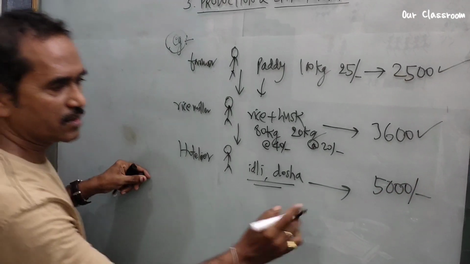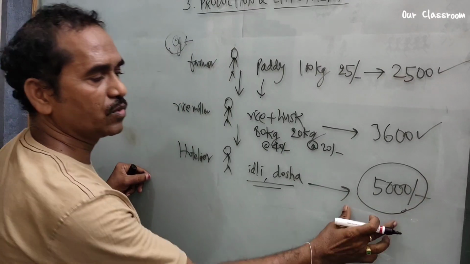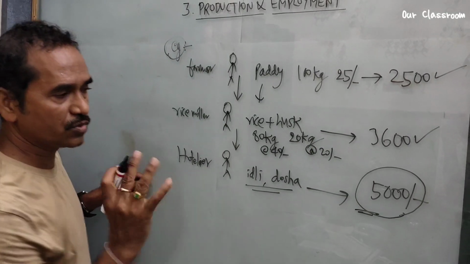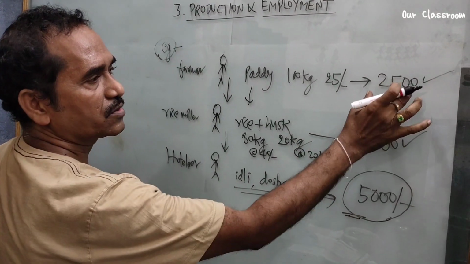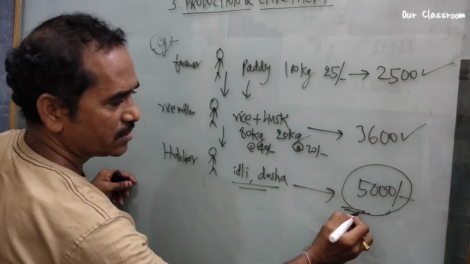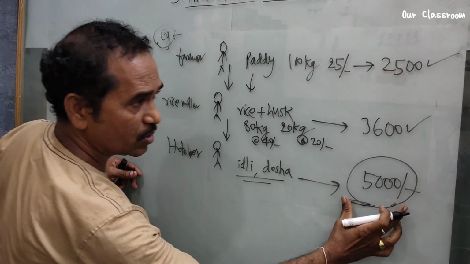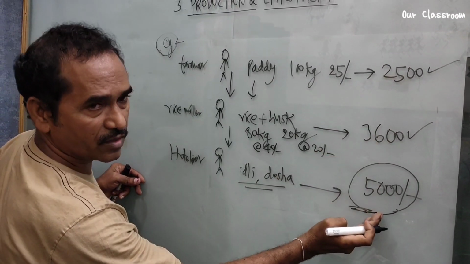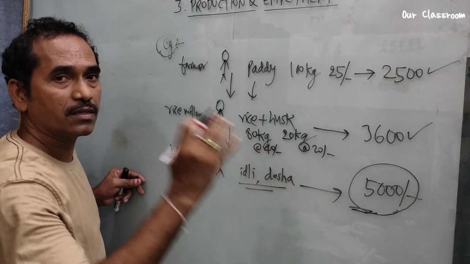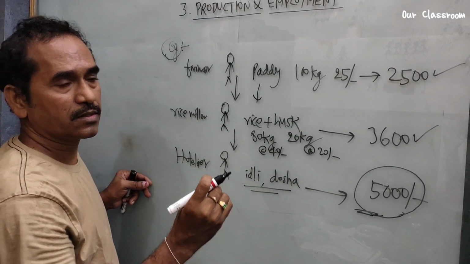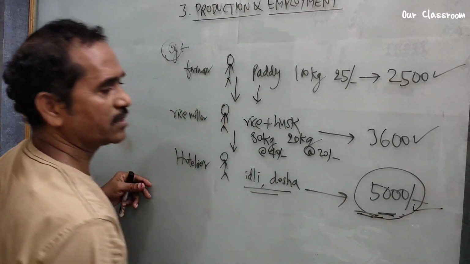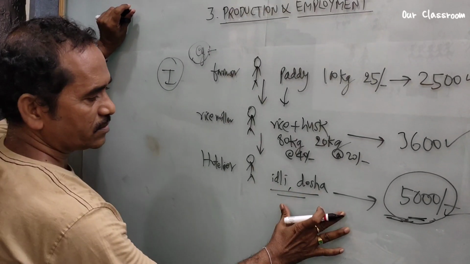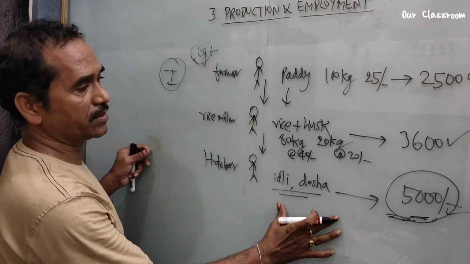Now look here. This is called the final value of goods. So we have to count only 5000 in this case. We do not count each and every stage's value, because this final stage value already includes all these. If you count 2500, 3600 and 5000, you are counting double. So we count only a single time. In this way, this is one method of estimating GDP.